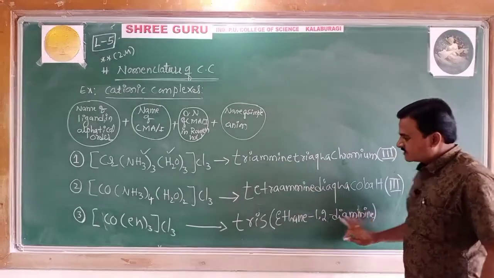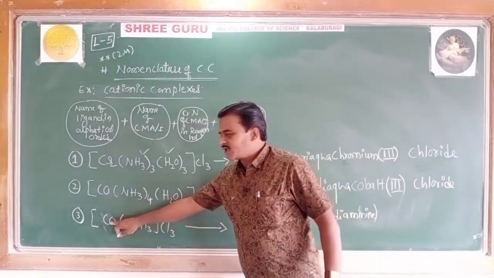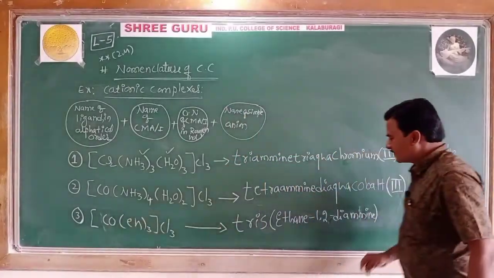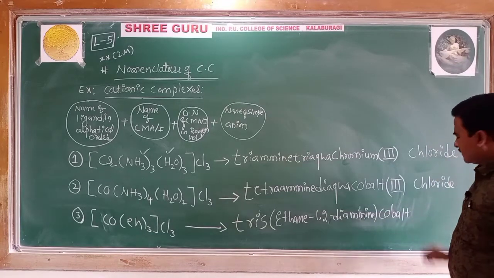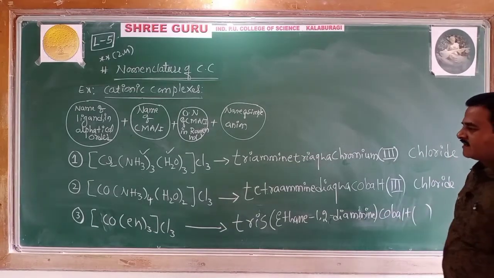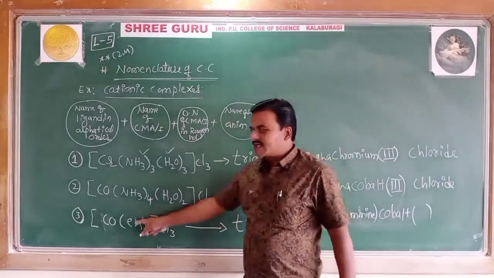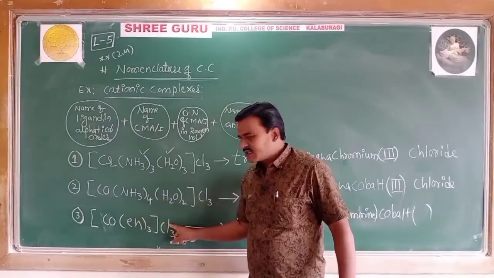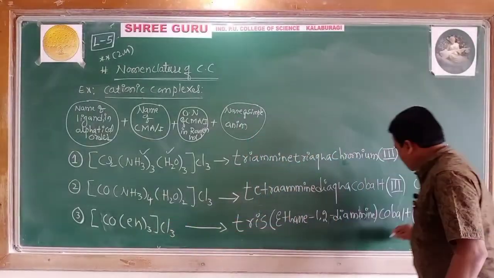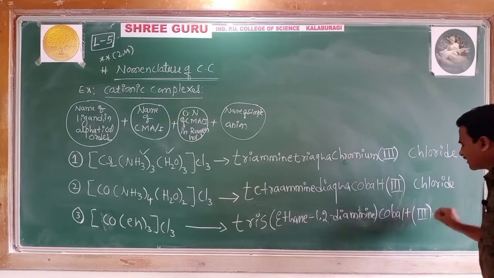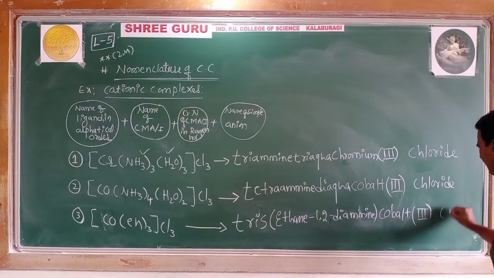Yes, this is the ligand part over. What next? Cobalt with no gap, cobalt. Then the oxidation number in the bracket. Again this is a neutral ligand, and Cl is minus 1, minus 1, minus 1, minus 3. So the oxidation number is 3. And chloride with a small gap, chloride.